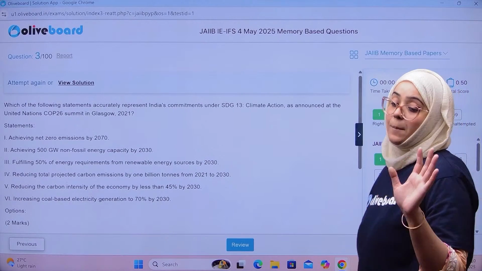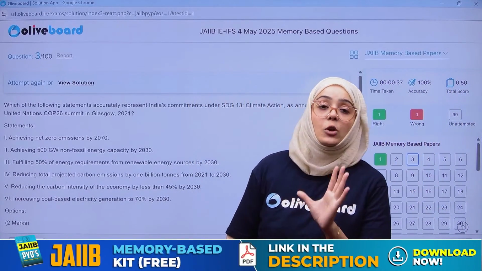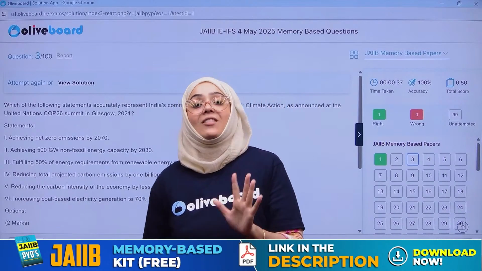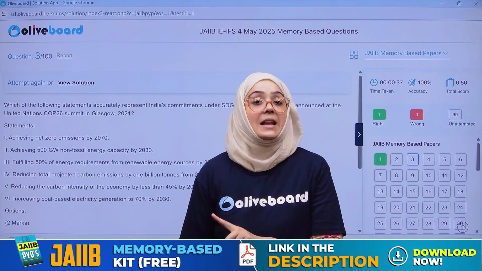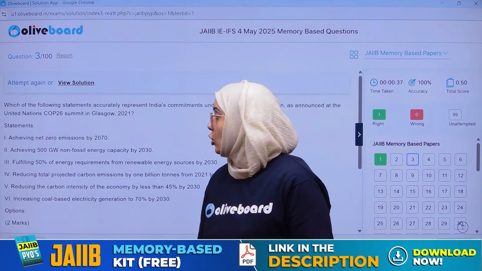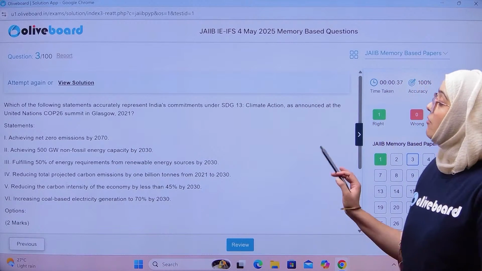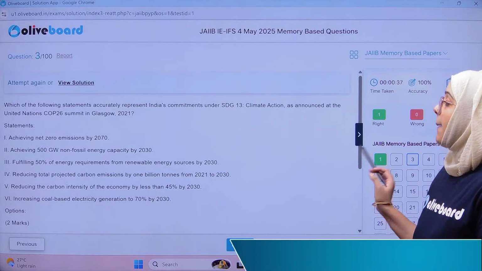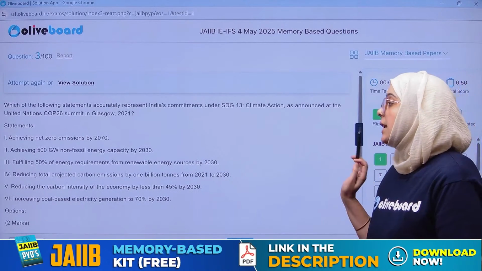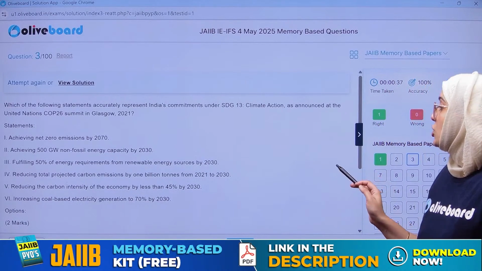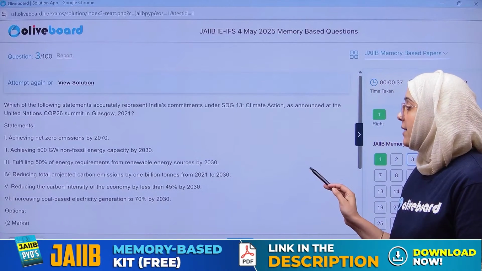So India has committed the 5 Panchamrit. If all of you remember, I have told you in the class the 5 commitments of India, the Panchamrit commitment of India towards climate action. So we have discussed: achieving net zero emission by 2070, correct. Achieving 500 gigawatt non-fossil energy capacity by 2030, correct. Fulfilling 50% of the energy requirement by 2030, correct. Reducing the total carbon emission from 2021 to 2030, reducing the carbon intensity, no.